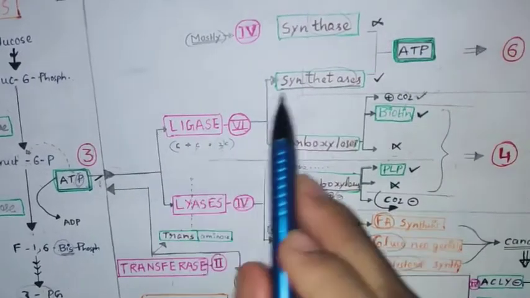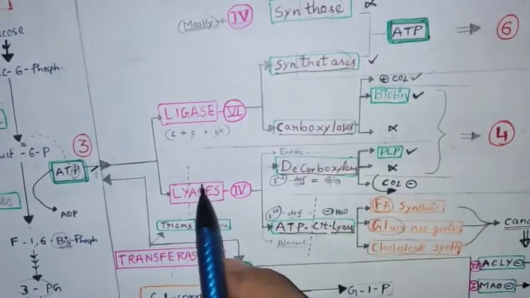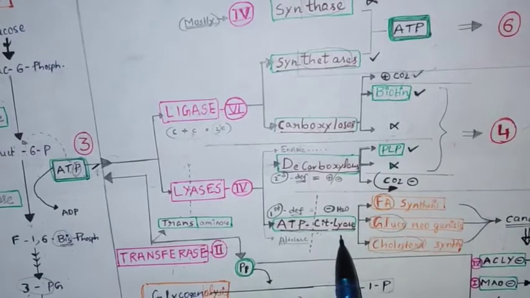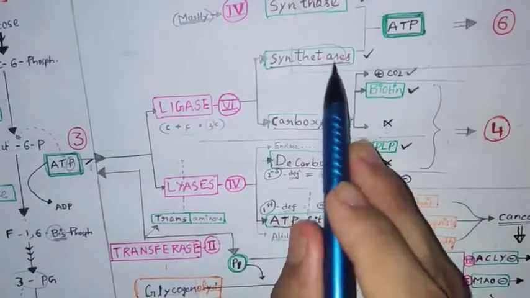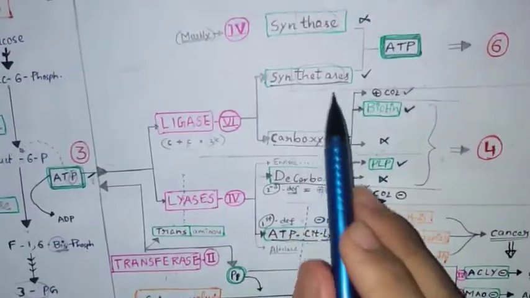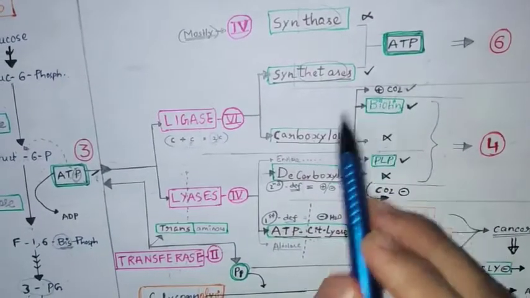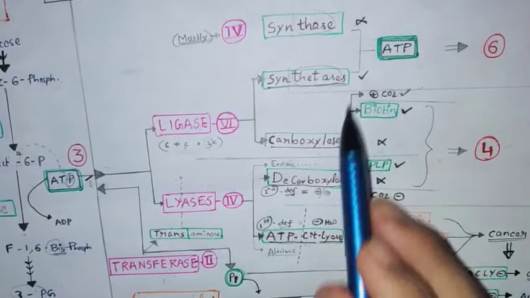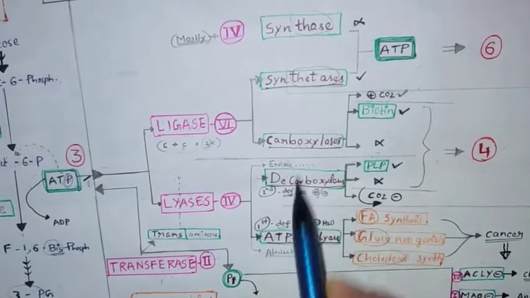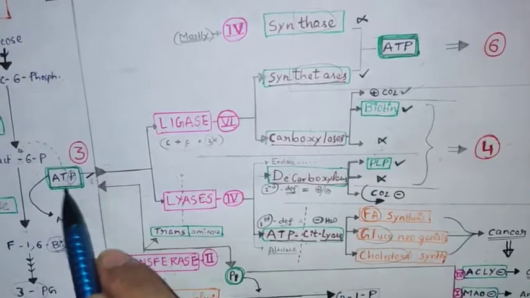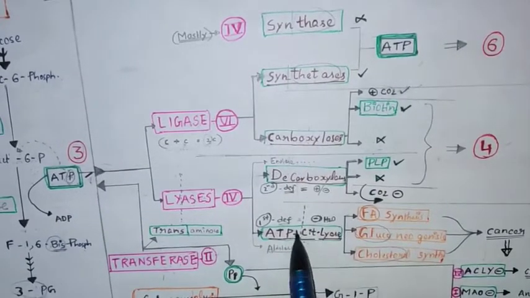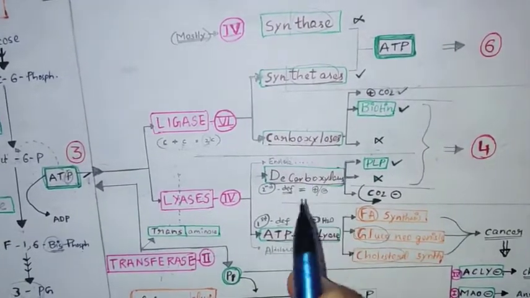And in ligase these two have ATP. Now how can we differentiate between these three? We already know the difference between these two: carbon dioxide is present here, not present here. But how can we differentiate between these three, because ATP is there for these three enzymes?